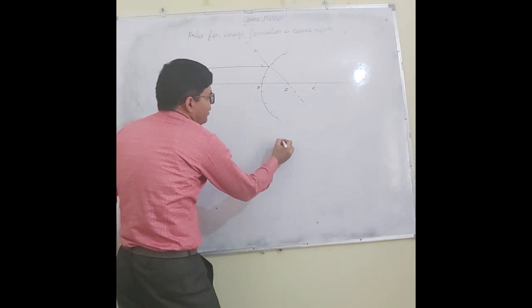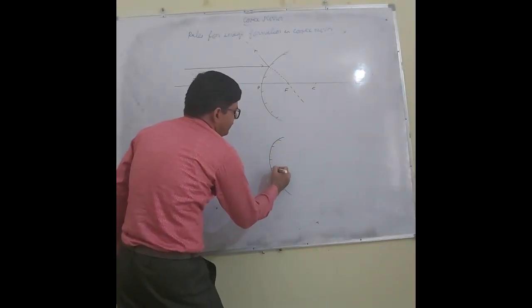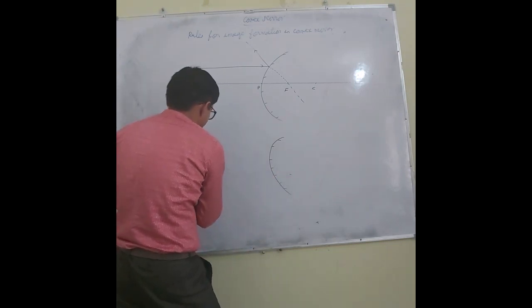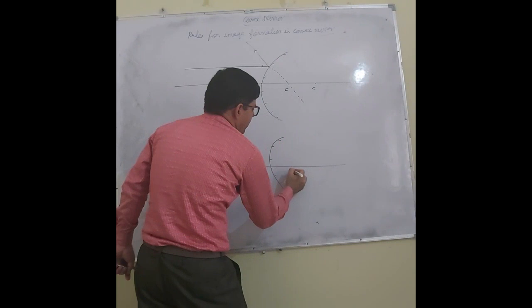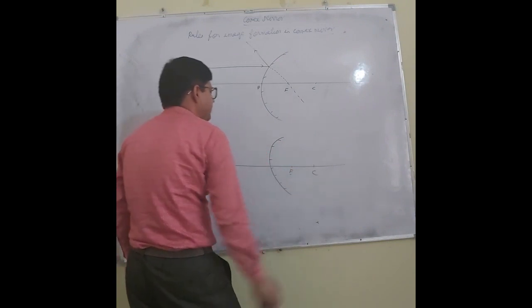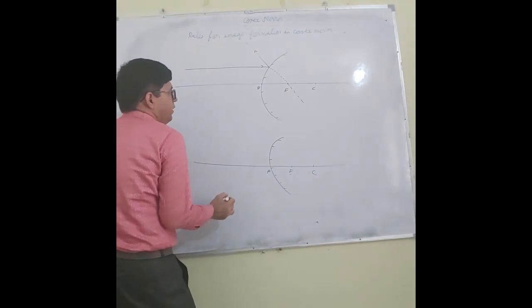And the second rule is the converse of this. Let us say we are having a convex mirror. This is focus and this is the center of curvature. And this point is the pole.